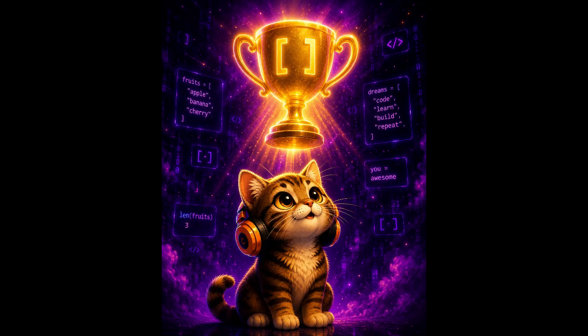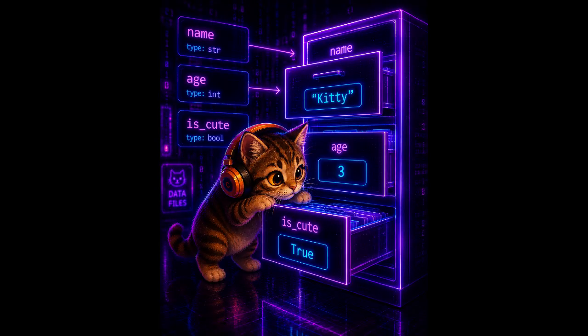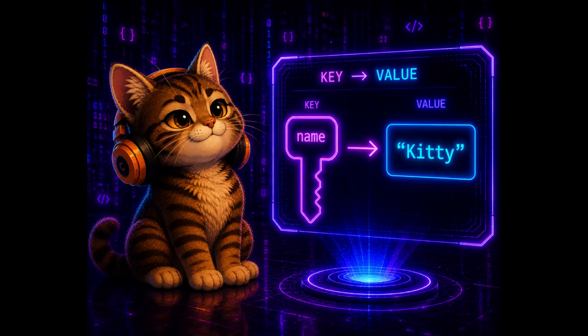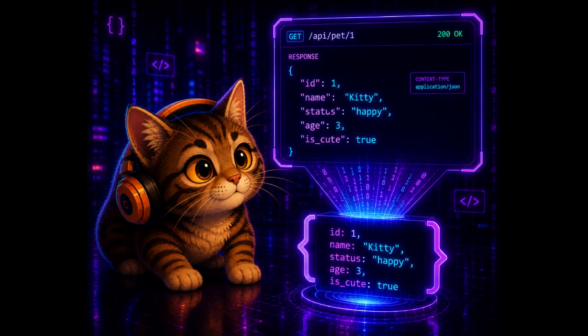Dictionaries store data as key value pairs. Think of it like a labeled filing cabinet. You ask for a key, you get the value back. This matters more than it sounds, because when you call an API, the data that comes back is almost always in the exact same format.